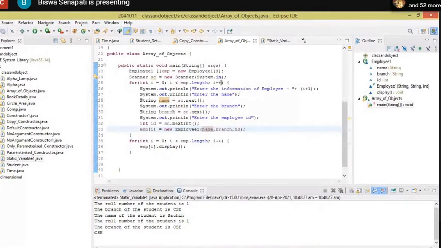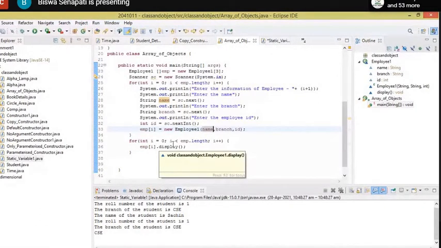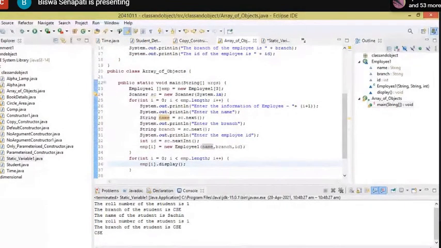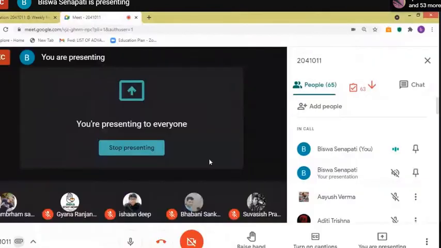Again i++, i will become 2, less than emp.length, that is correct. So again I am entering those values, and again I am creating the third object. Then i becomes 3, less than emp.length condition false. It will come out of the for loop. Again, there is another for loop to display the data members for each object. So any doubt you can ask. If no doubt, then I will ask someone to explain. Any doubt?